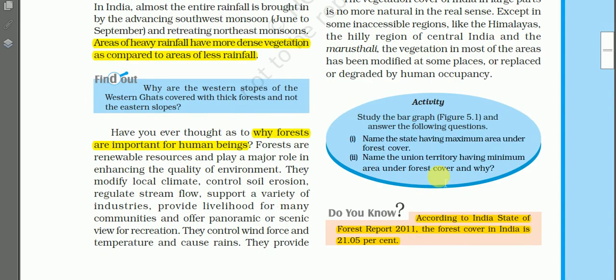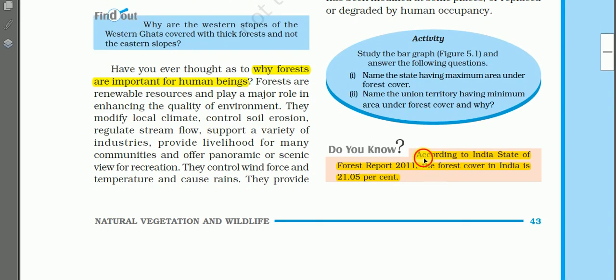And here, one very important piece of information is given. According to the India State of Forest Report 2011, the forest cover in India is 21.05% only. This is not good. That means we are exploiting forests.